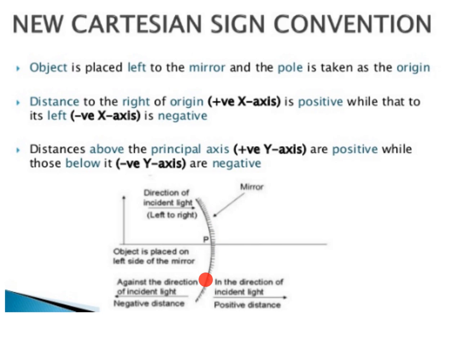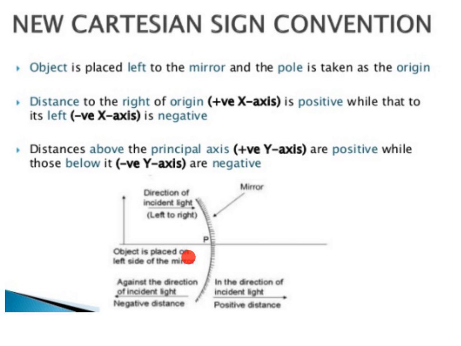Then the right-hand side of the pole, that is, in the direction of incident light, is considered as positive distance. The left-hand side of the pole is considered as negative distance, that is, against the direction of incident light.